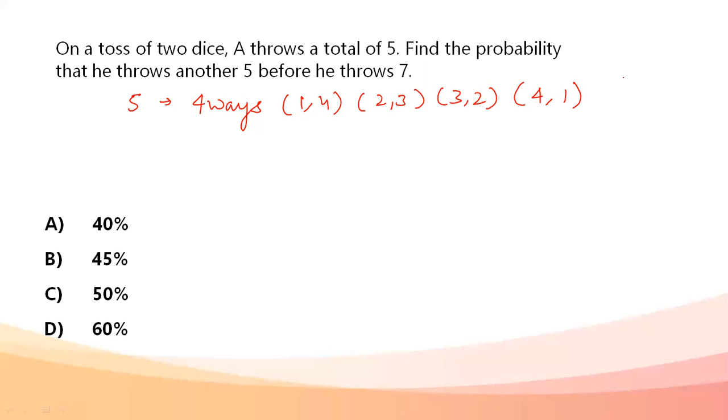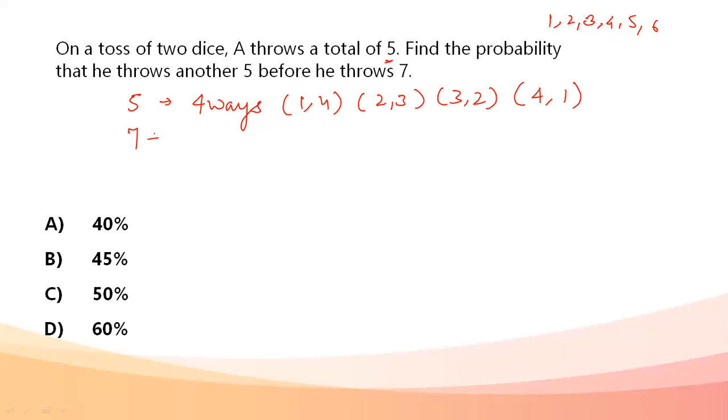For a dice, there is no option that it is 0 comma 5. For a dice, the possible options are 1, 2, 3, 4, 5, and 6. And with this combination, I have to get a total of 5. Combinations possible for 5 are 1, 4. That is, on the first dice I have 1, on the second dice I have 4. Similarly, 2, 3, 3, 2, or 4, 1.